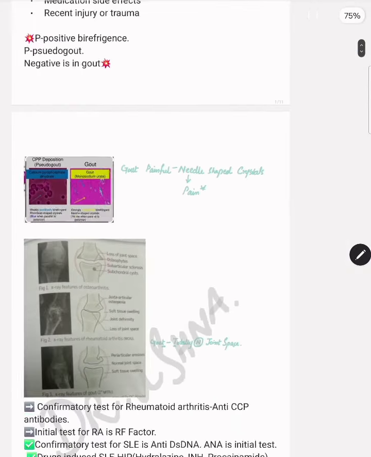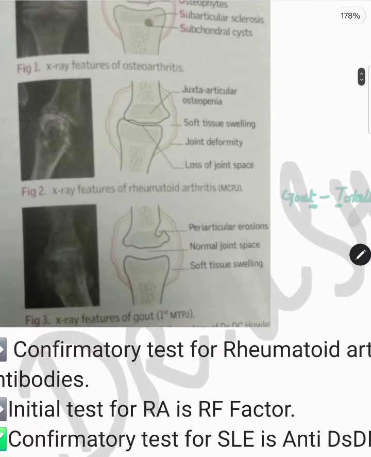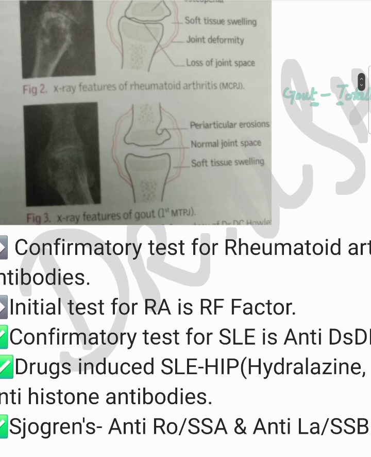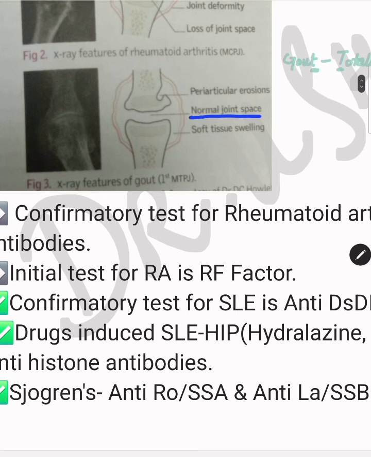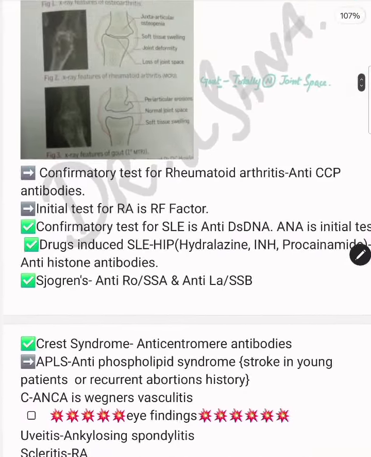Then we are talking about gout. A very important point for the radiology of gout is that the joint space will be normal. So this is giving a clue that the soft tissue swelling and periarticular erosion will be there, but the joint space is going to be normal in this picture.